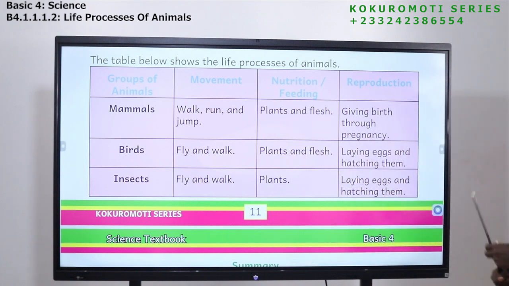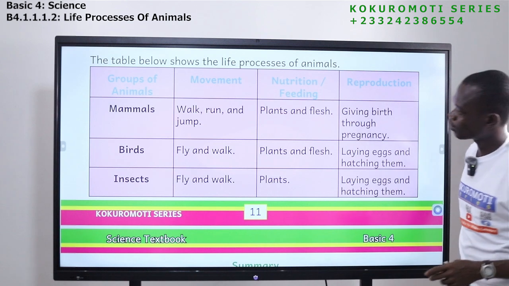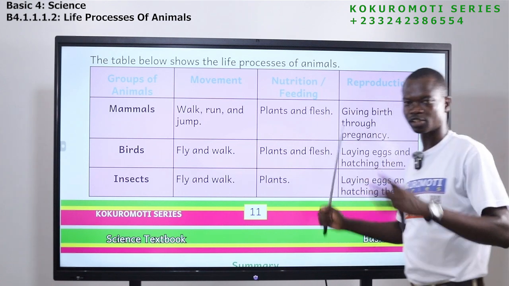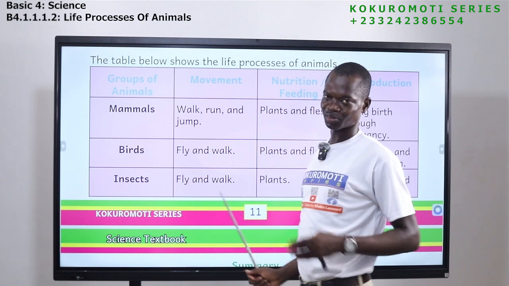We have reproduction. So mammals, they give birth through pregnancy. Birds, they lay eggs and hatch them. Insects, they lay eggs and hatch them. So these are the things that you should know. In summary, this is what you should know.